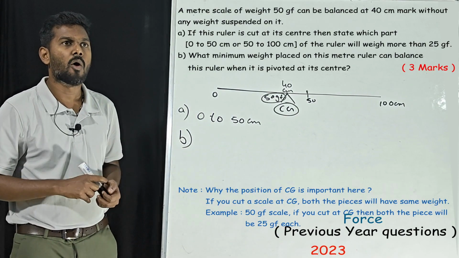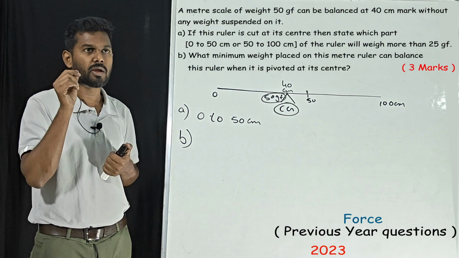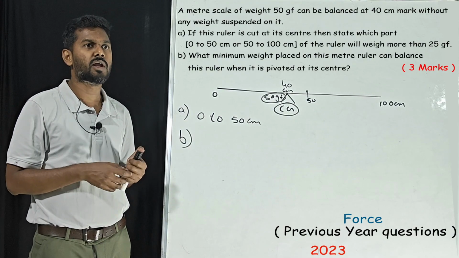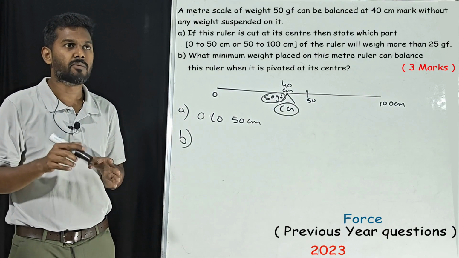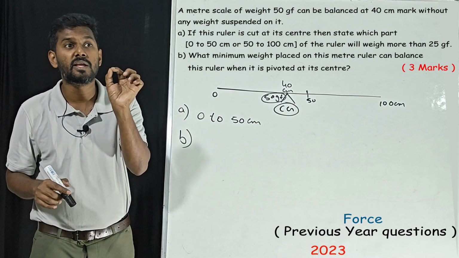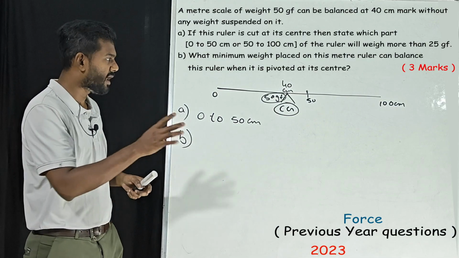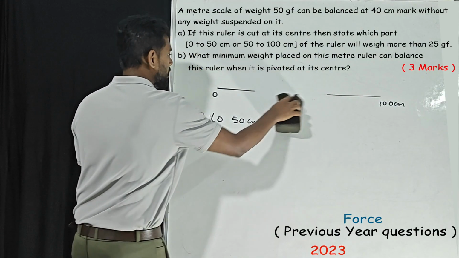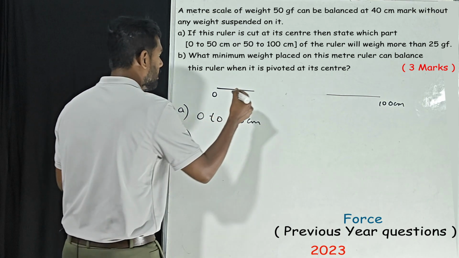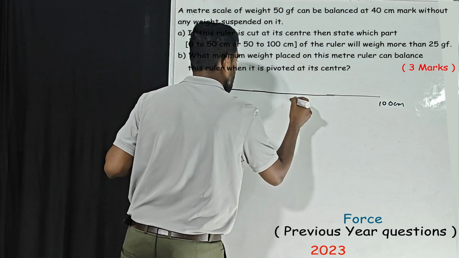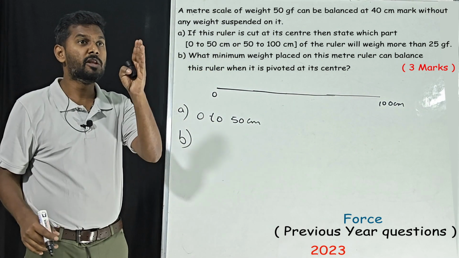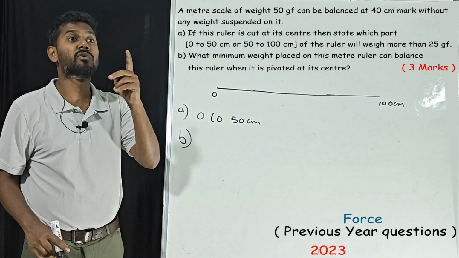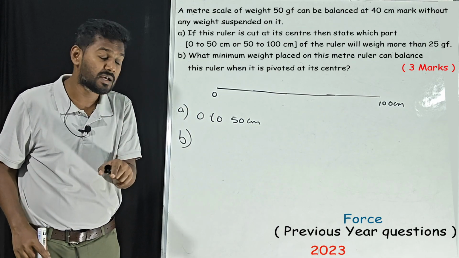Second one: what minimum weight placed on the meter ruler can balance the ruler when it is pivoted at its center?